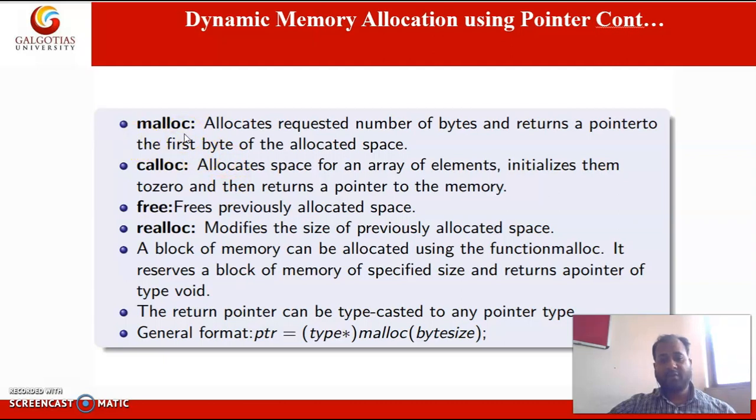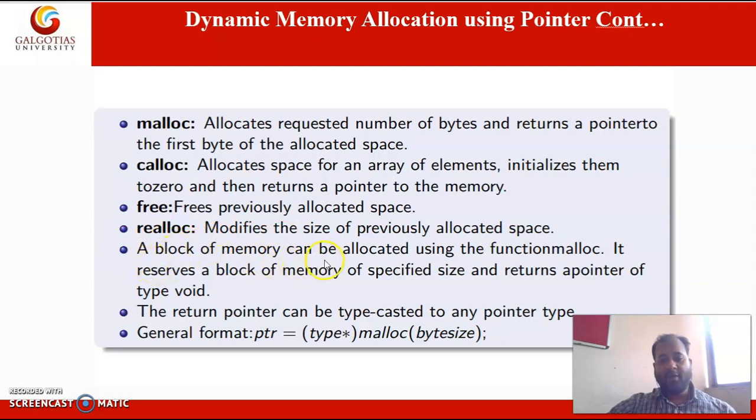Malloc allocates the requested number of bytes and returns a pointer to the first byte of the allocated space. We will see an example also. Calloc allocates space for array elements, initializes them to 0 and returns a pointer to the memory. Free is there, and realloc is there. Reallocation means suppose we have allocated some memory bytes but we want to change the size, then this reallocation can be used.